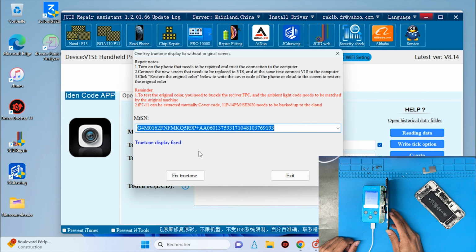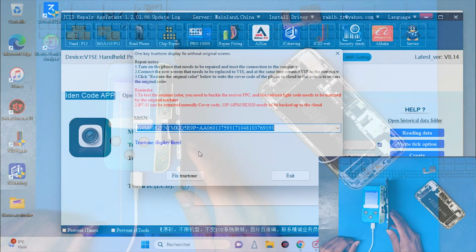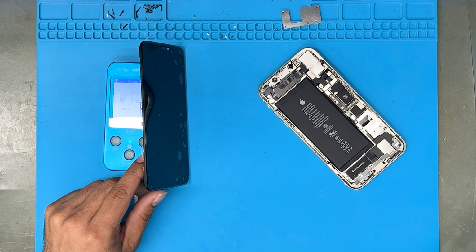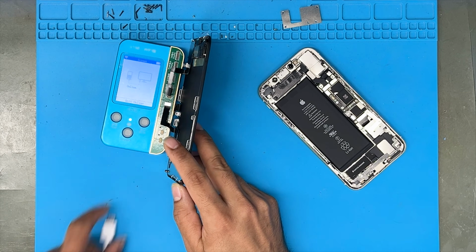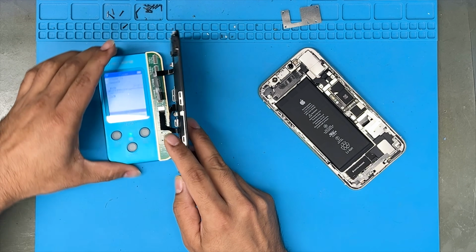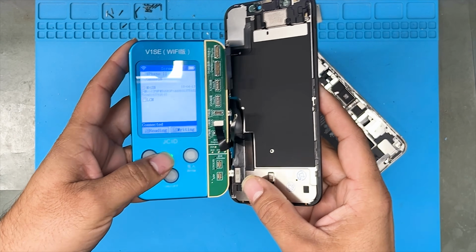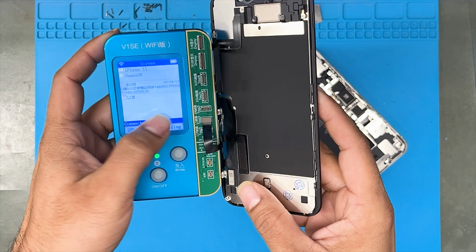Yes, true tone display is fixed. Okay, it's done. Now I am going to check. You can see now this unique code appears on your screen programmer machine.